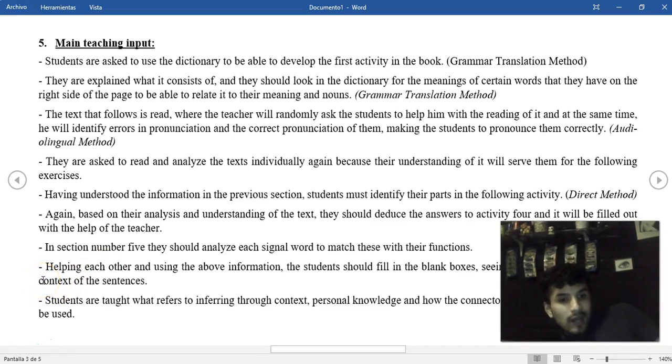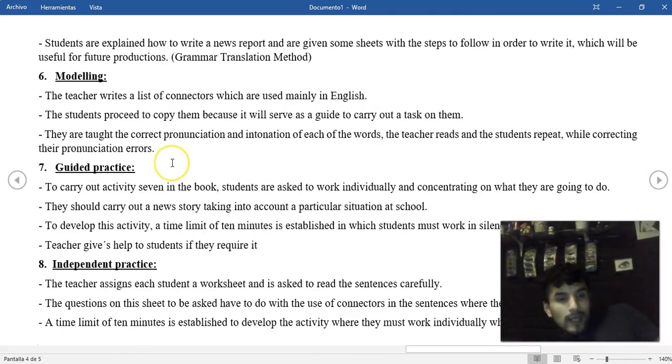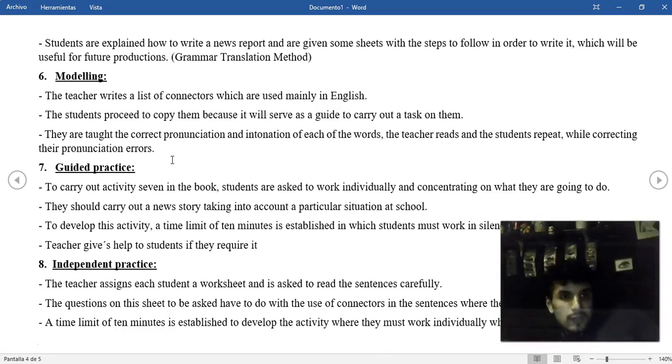Students are taught what refers to inferring for context, personal knowledge, and how the connectors between the information can be used. The students are explaining how to write a news report and are given soft sheets with these tips to follow in order to write it, which will be useful to future productions.